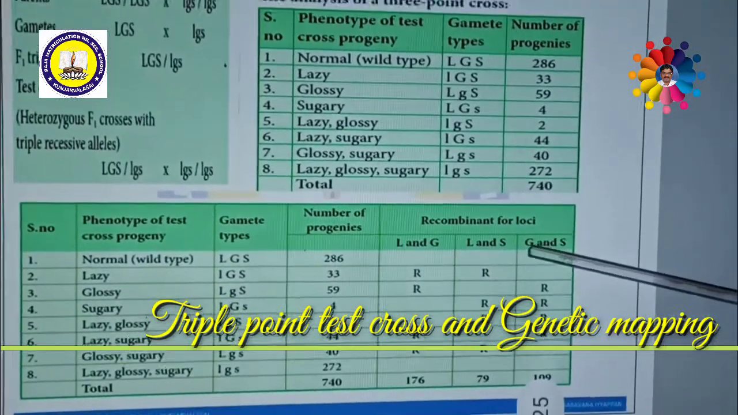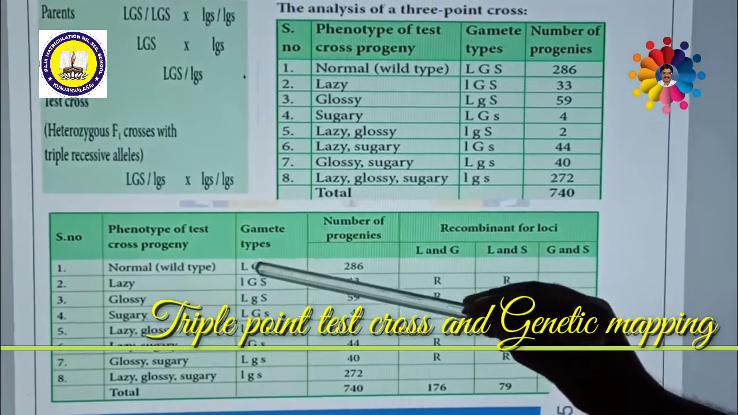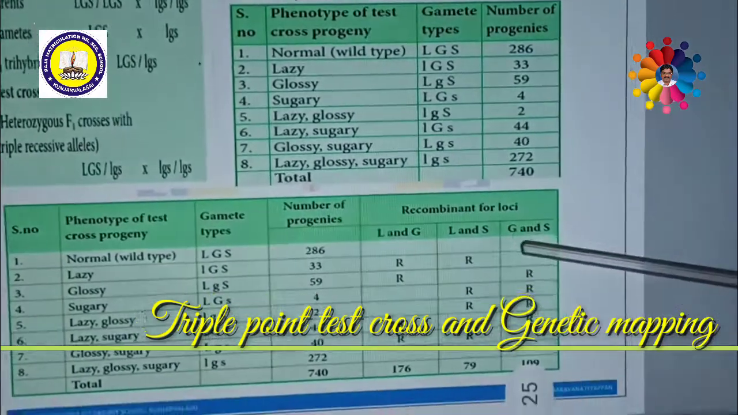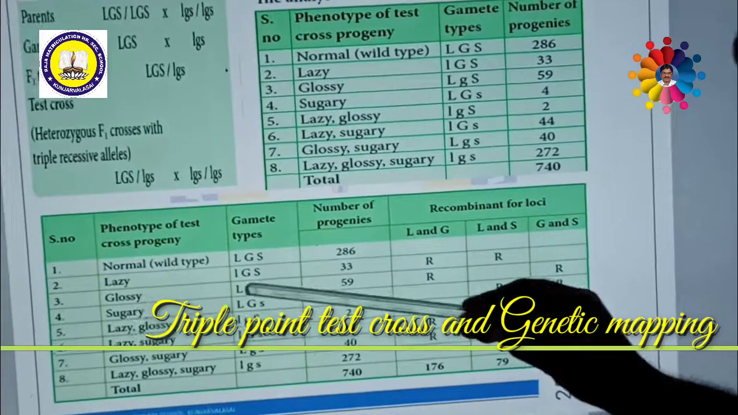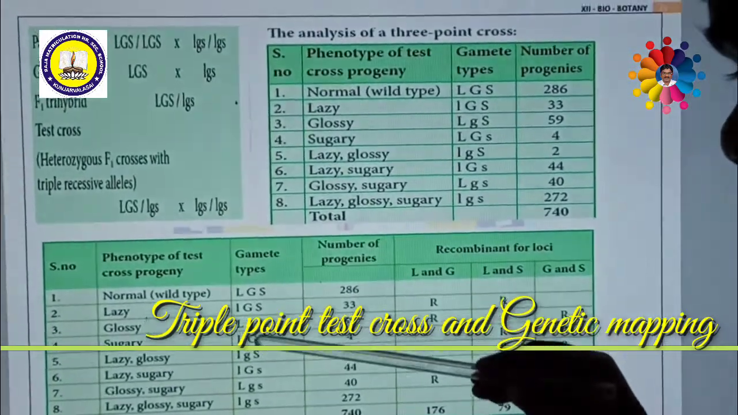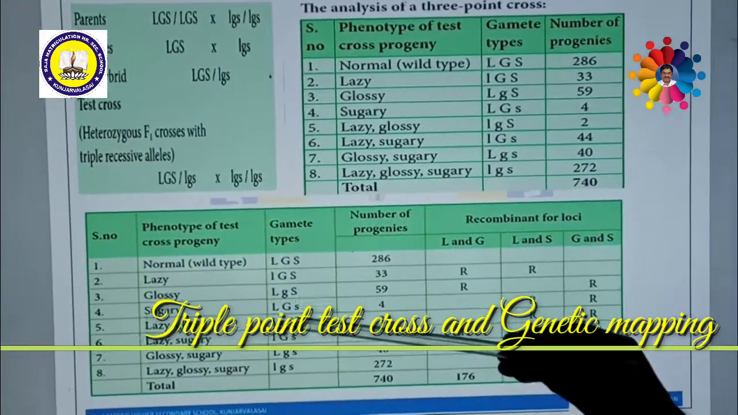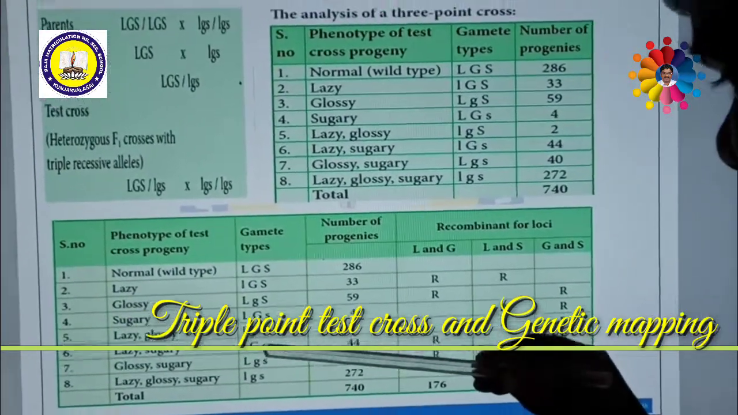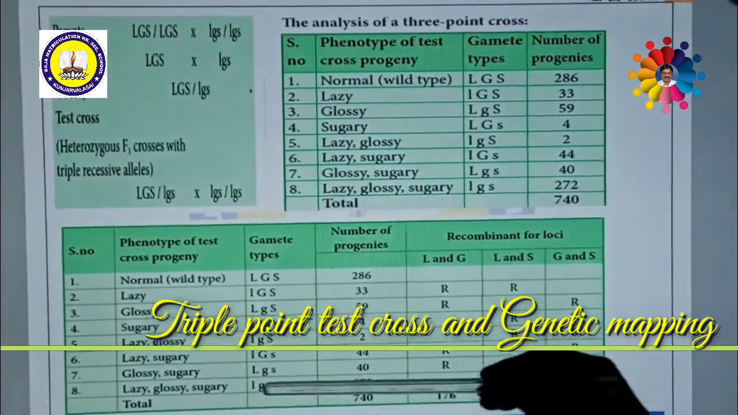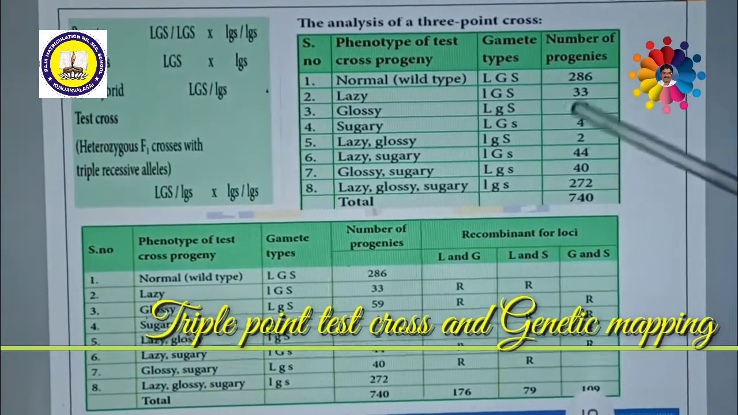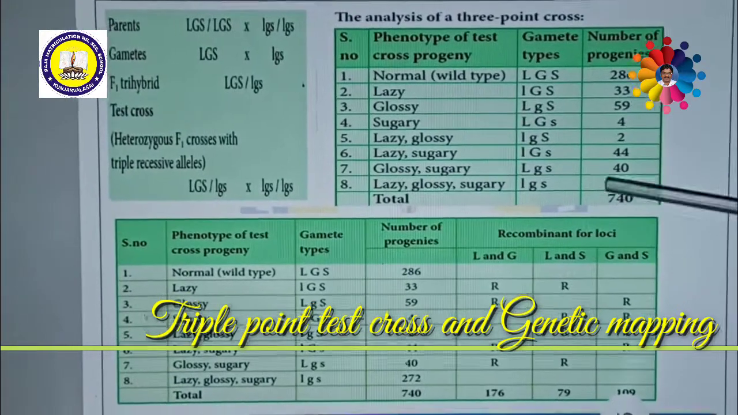Then G and S loci. The last two, capital G, capital S, parent, because both are capital. Capital G, capital S, both are capital letters, so parent. Small g, capital S, recombinant. Capital G, small s, recombinant. Then small g, capital S, recombinant. Capital G, small s, recombinant. Small g, small s, parental. Small g, small s, parental. Are you clear? So how do we determine whether they are parent or recombinant?